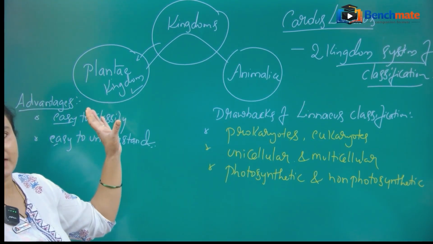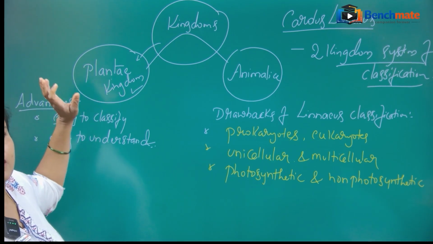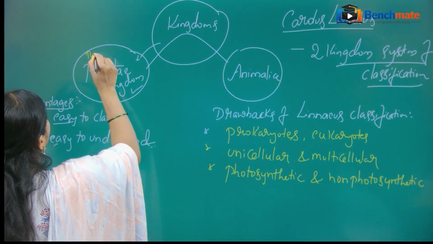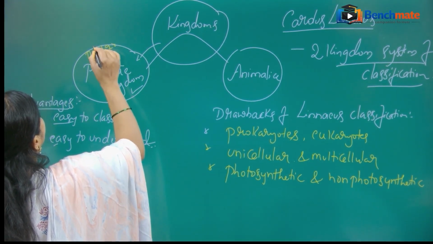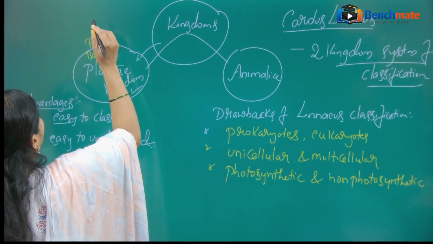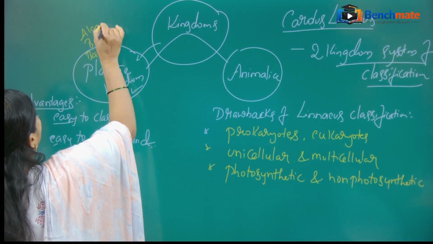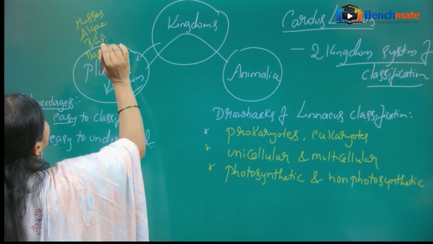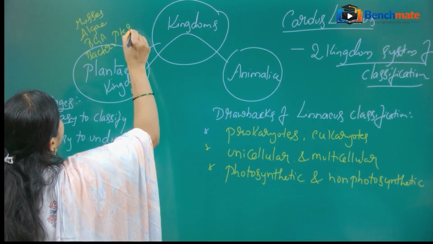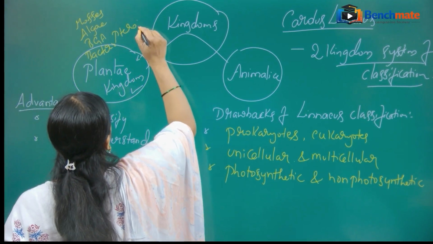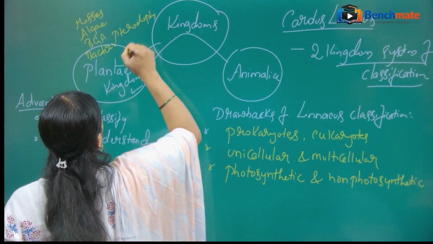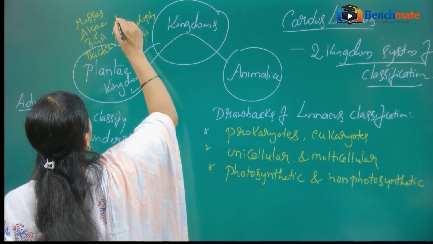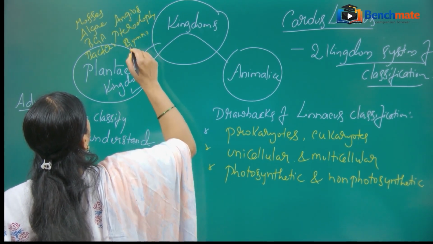Look at this kingdom Plantae. In the kingdom Plantae, he has kept all these things: the bacteria, then blue green algae, then algae, then mosses, then pteridophytes, gymnosperms, angiosperms, including fungi.